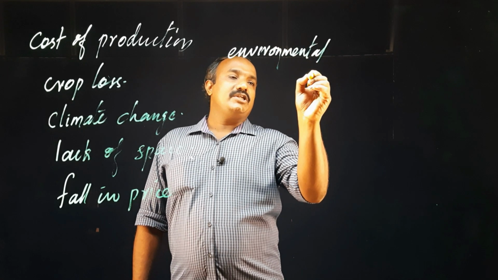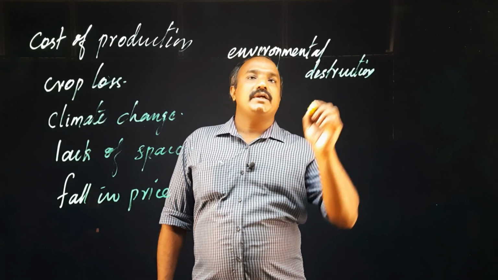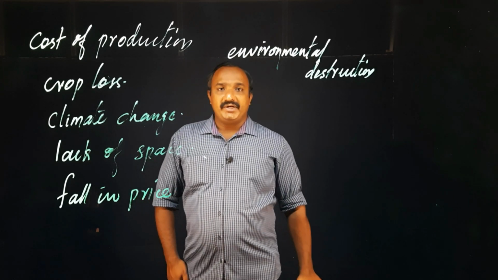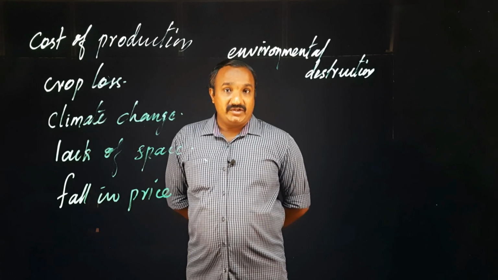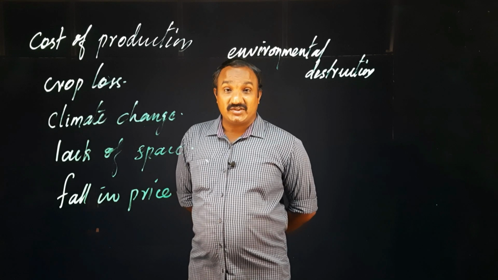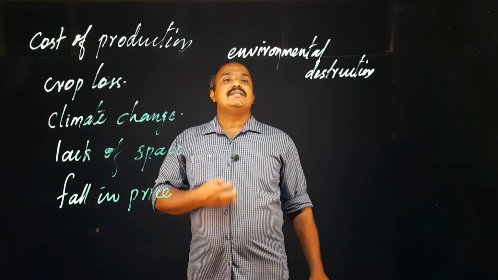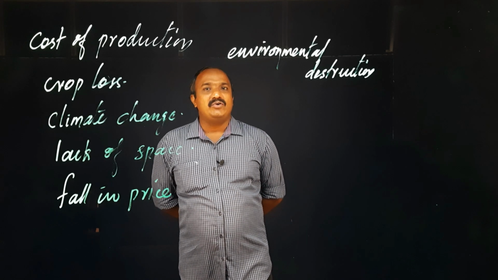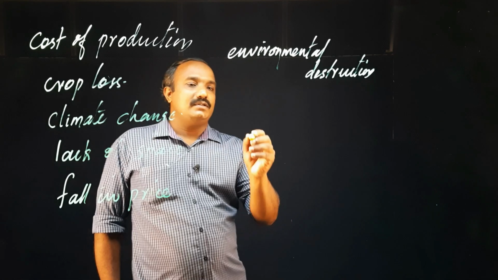environmental destruction. Environmental destruction means what? Sometimes environmental disasters, some extreme wind, cyclone, something like that, then flood, or drought, means the condition where there is no rainfall at all. So this kind of problems that I already explained, this is called environmental destruction. This also will lead to a lack of interest in the case of farmers. Okay, this is another main point.